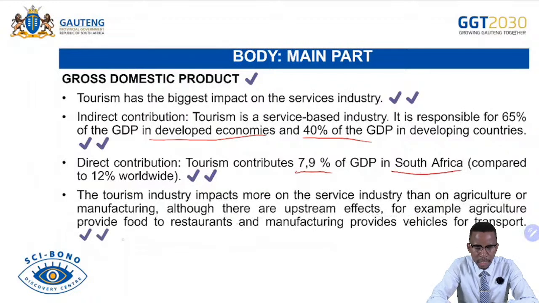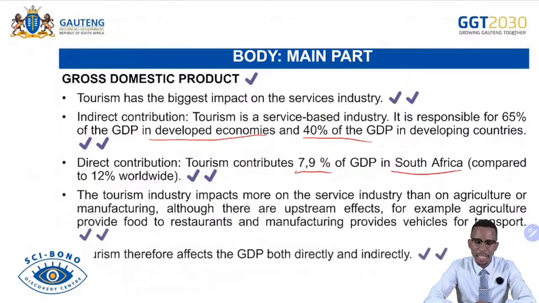For example, agriculture provides food for tourists, providing a market. So there's always a link in there, even though we say the service industry is the one mostly affected by tourism. The secondary sector and primary sector are also part of tourism, because they provide for what? For the tertiary sector. And then we continue.